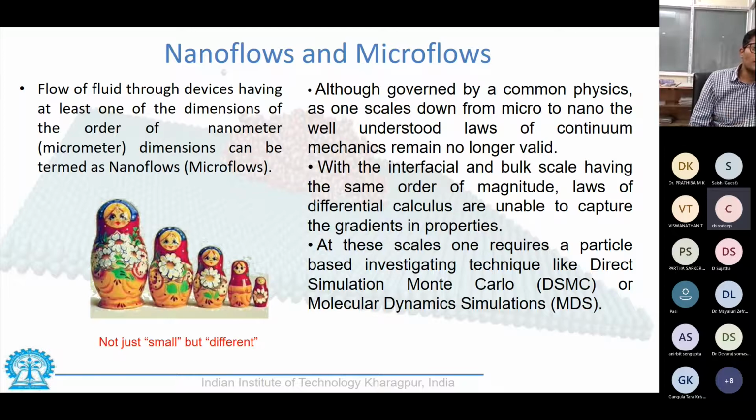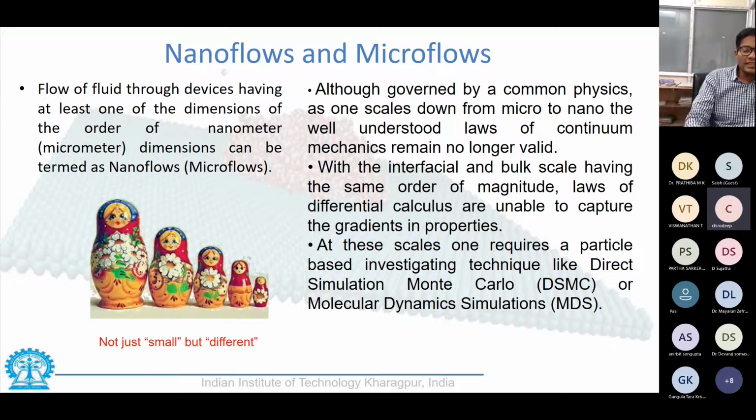So although nanoflows and microflows look very similar, they look like physics that stem from one another. However, they are completely different paradigms. While micrometer dimensions can just be an extension to the continuum mechanics with certain modified boundary conditions, for nanoscale we need completely different apparatus to study those flows, and the physics is entirely different because these are the scales where